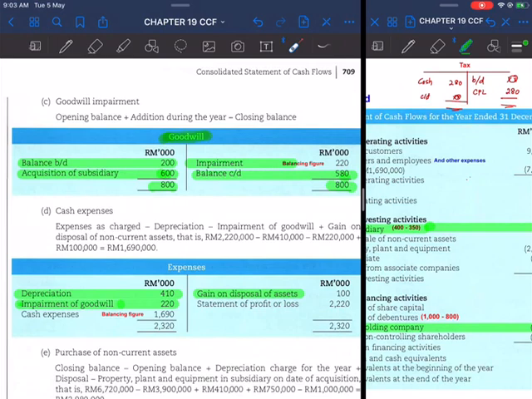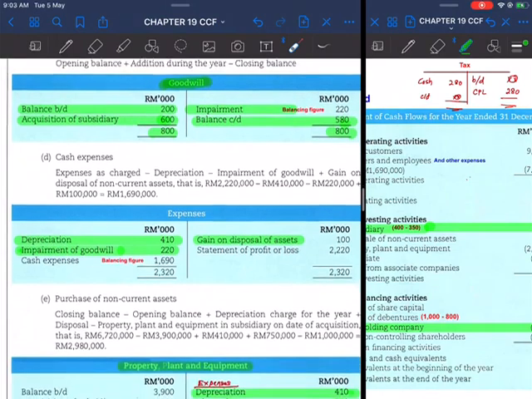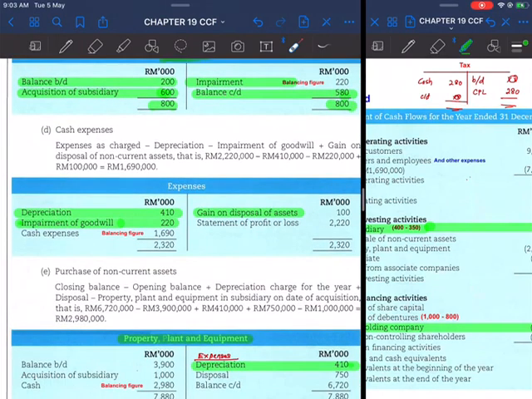What makes goodwill decrease? Impairment. Impairment normally makes goodwill decrease. So this balancing figure is actually the impairment. The impairment is entered into the expenses account. Remember, the impairment is entered into the expenses account in additional information B.